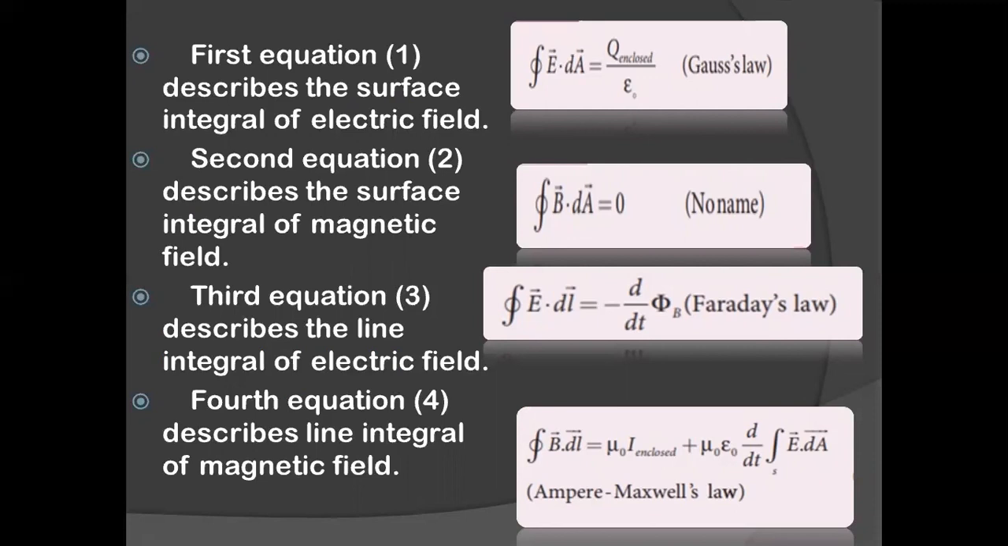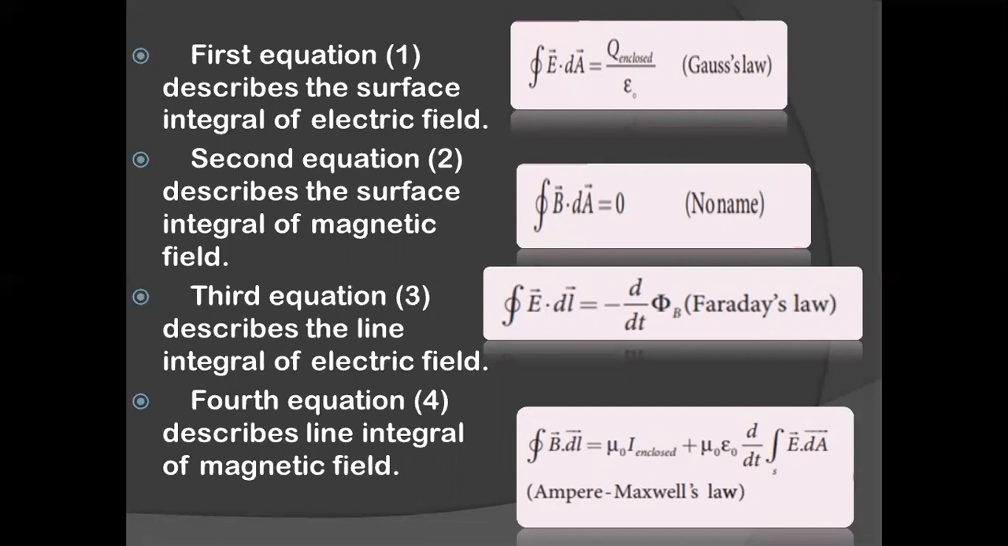The first equation is nothing but Gauss law. This Gauss law relates the net electric flux to the net electric charge enclosed in the surface. And the next one is a no-name equation. It is not actually a no-name equation. Later on, it is also called Gauss law in magnetism. As you can see, in the first equation it is E dot dA, here it is B dot dA. There it is about electric flux, here it is about magnetic flux. So it can also be called Gauss law in magnetism.